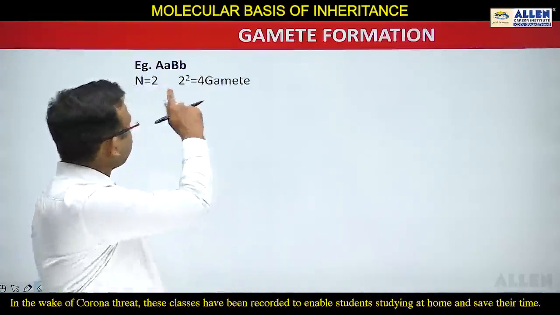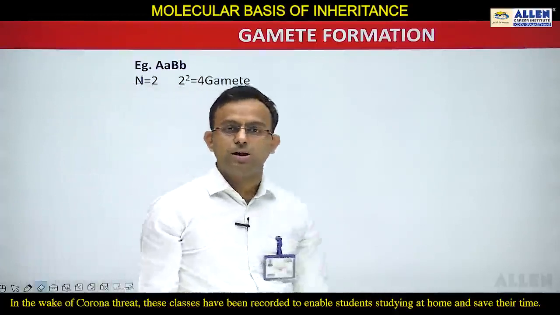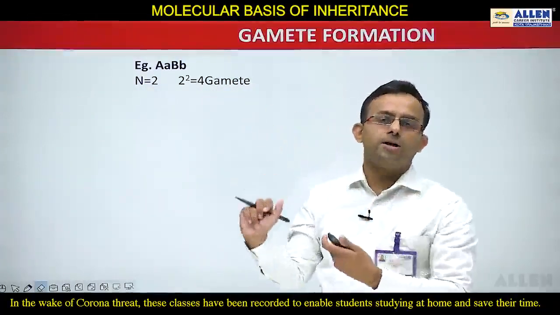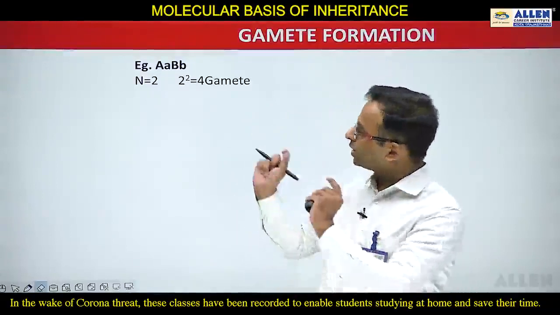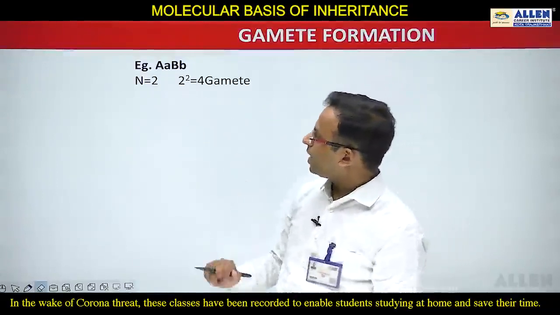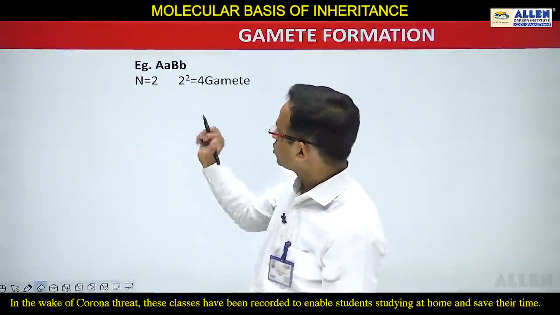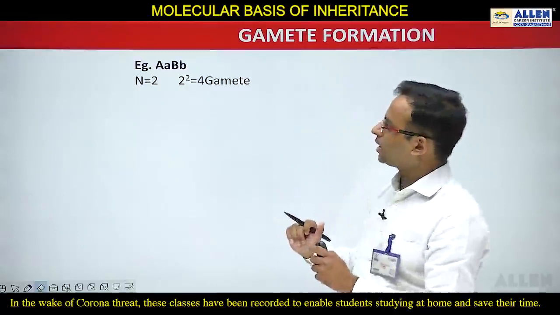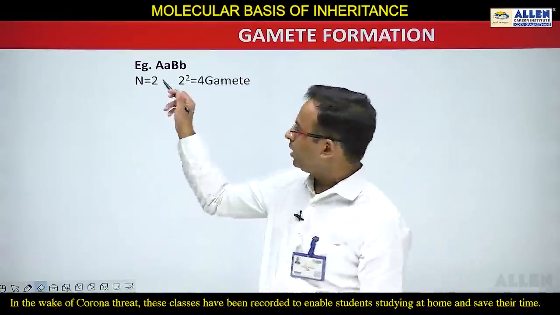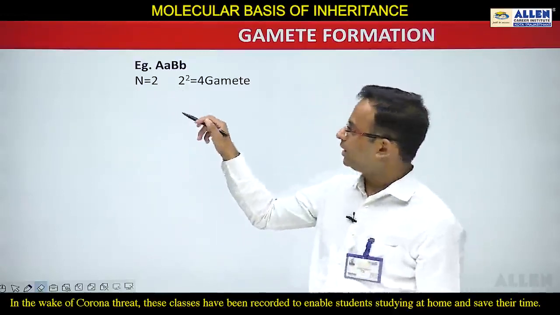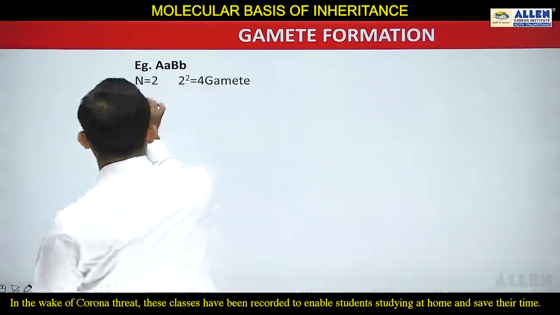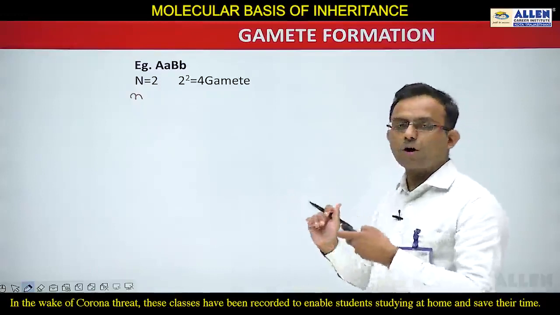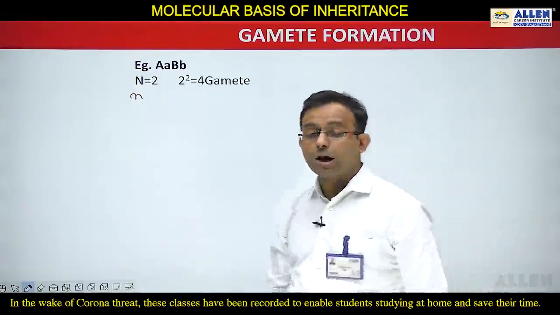So suppose this is capital A, small a, capital B, small b. You can see two hybrids are there, or you can also say two monohybrids are there. When two monohybrids are there, then this is dihybrid. Value of n is equal to 2. Here n is equal to 2 means 2 to the power 2 is equal to 4 types of gametes. This n is small n, and you can see capital N is written here, but it is small n. N is equal to 2. 2 to the power 2 means 4 gametes are going to form, and how are these gametes going to form?